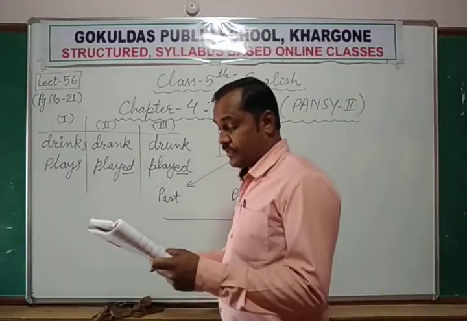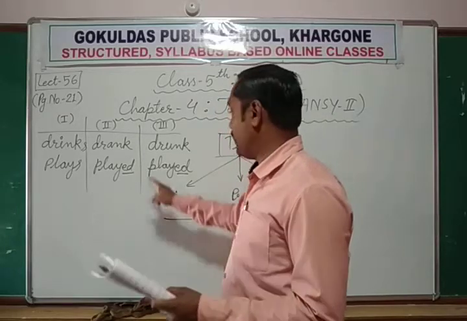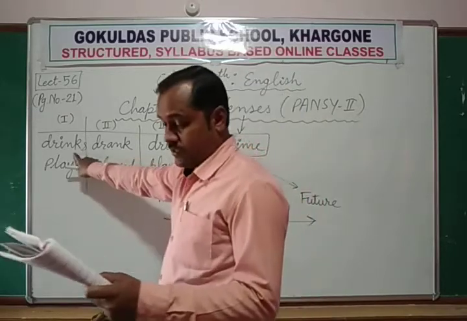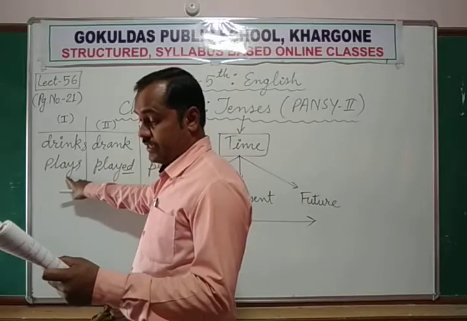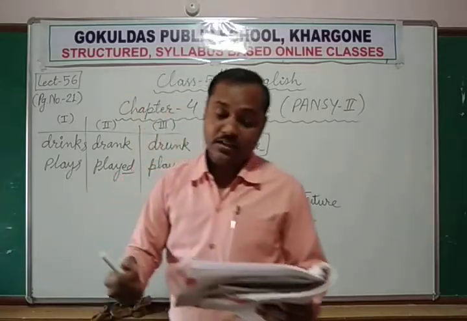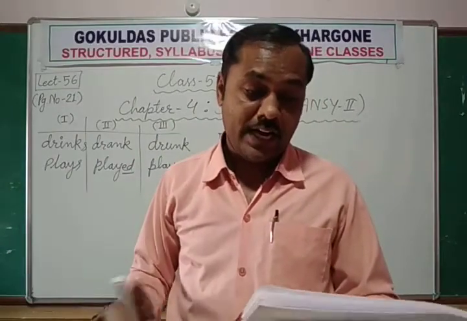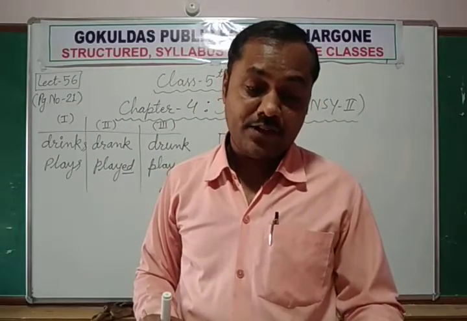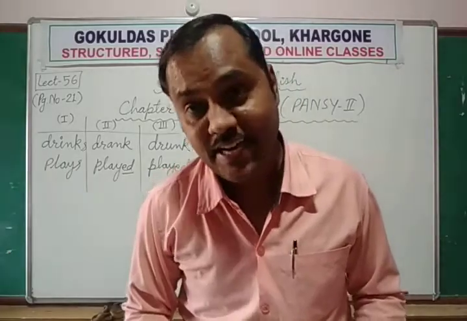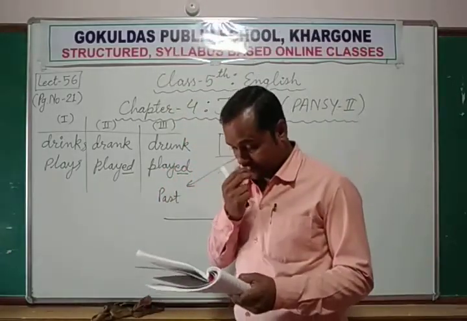Group C. The verbs will drink and will play tell us that the action will happen in the future time. Such verbs are said to be in the future tense. Okay, future tense.